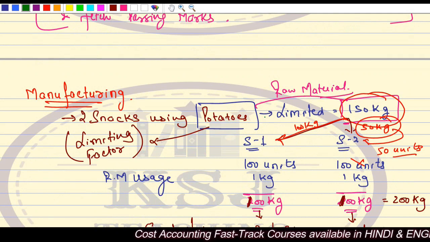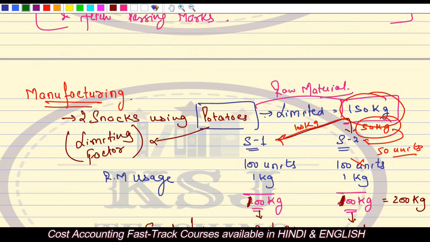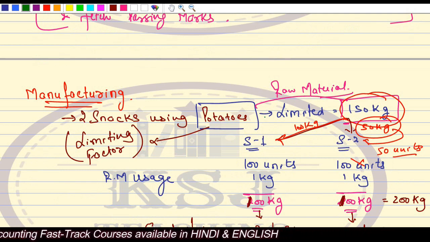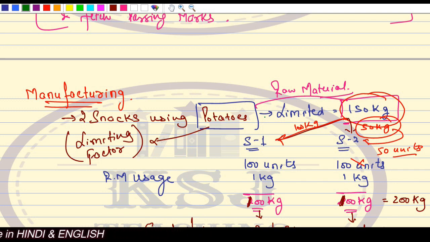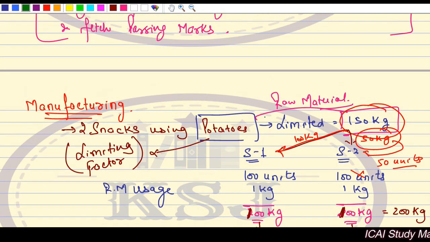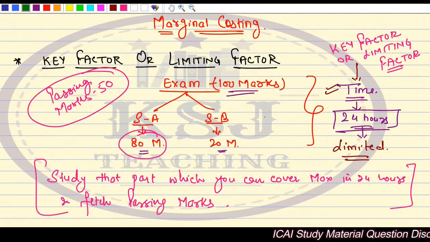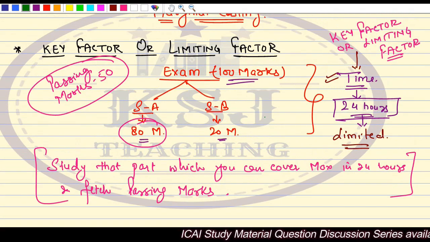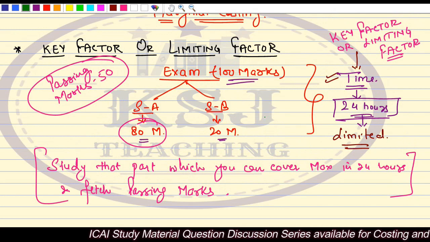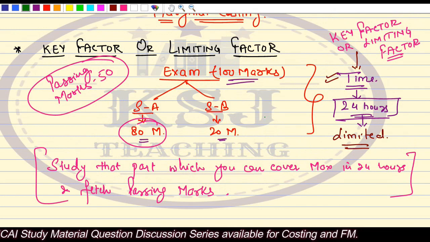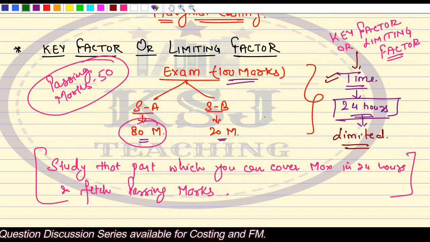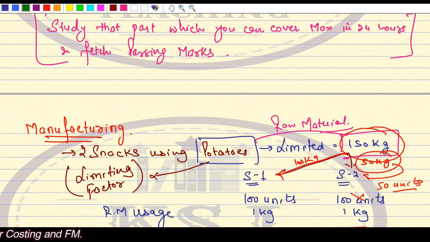So if we talk from the manufacturing point of view, we can have the raw material as a limitation, we can have the labor hours as a limitation, we can have the machine hours as a limitation, right? So all these things can happen. So it will depend upon the question. Now the thing is, in the key or limiting factor, the thing that you need to learn is how to tackle the question. That's it, very simple. How to tackle that question, that is the most important thing in the key or limiting factor.